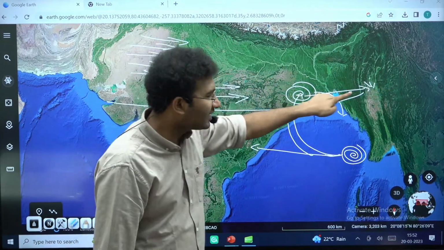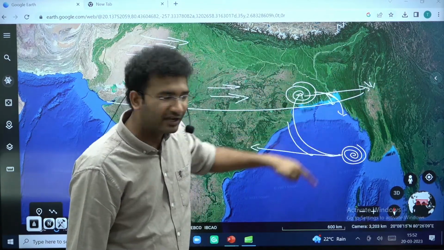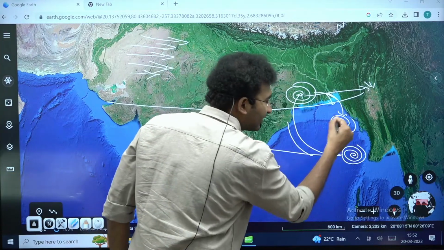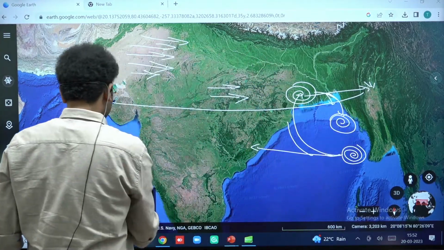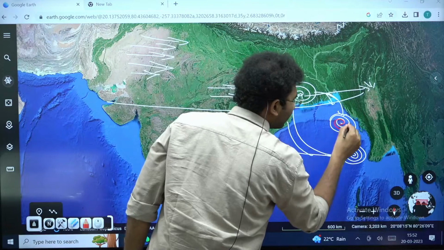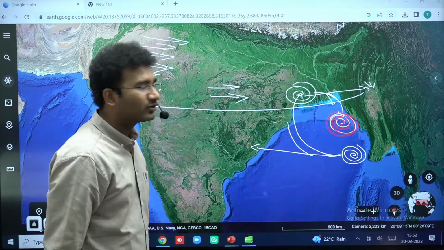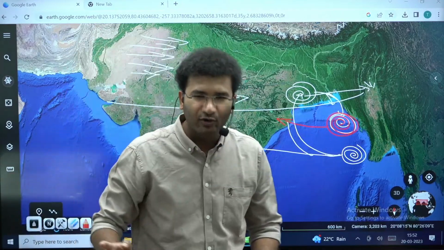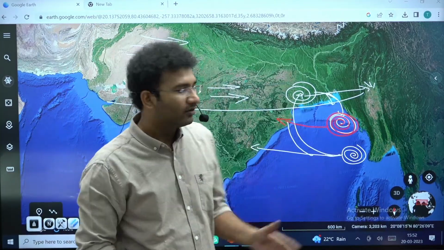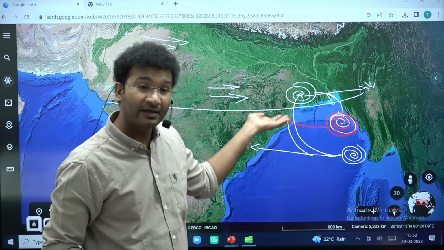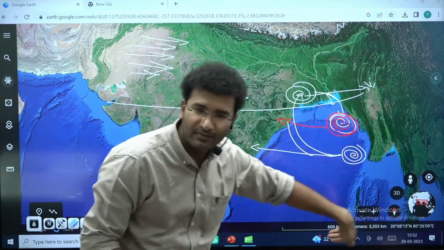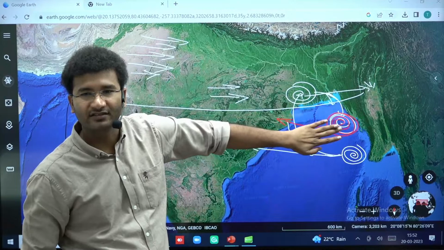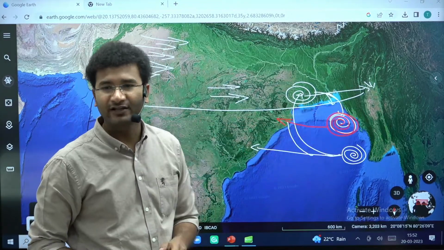So this cyclone, again, will come into the Bay of Bengal and it will intensify. Now when it intensifies, it will be more strengthened. Now the same cyclone might come and hit the coastlines. Landfall can happen twice. The same cyclone, first it went and hit, and then the same cyclone can take a recurve, come back, and again hit the coastlines. Now this is called recurving of the cyclone.